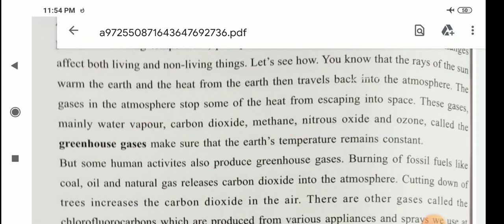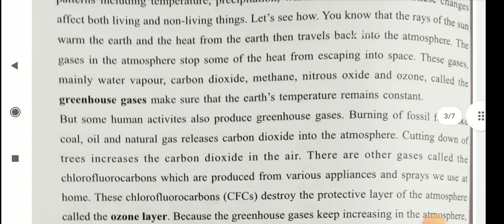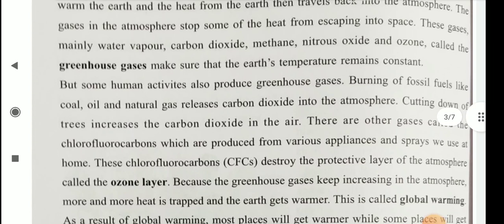Cutting down of trees increases the carbon dioxide in the air. There are other gases called chlorofluorocarbons which are produced from various appliances and sprays we use at home. These chlorofluorocarbons or CFCs destroy the protective layer of the atmosphere called the ozone layer.